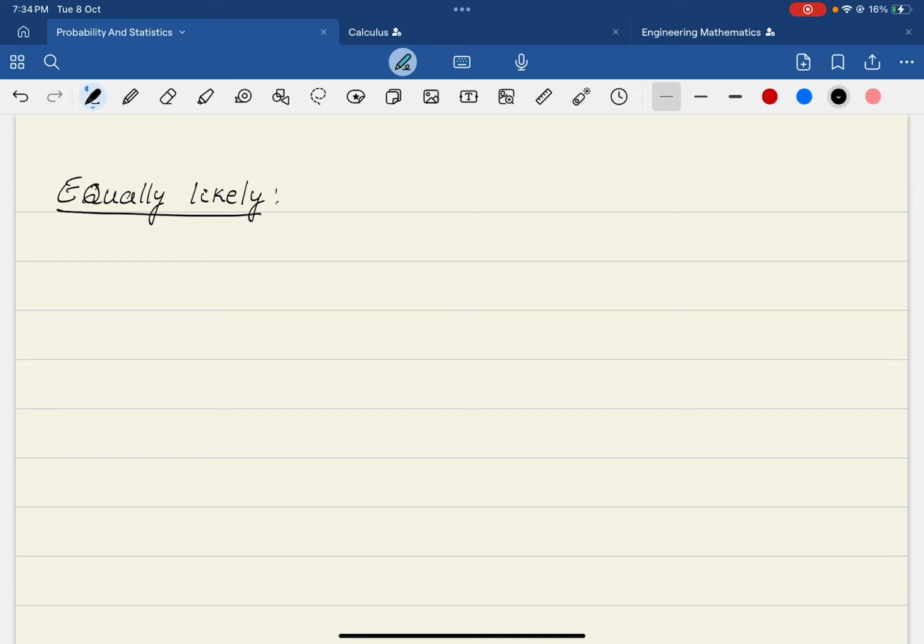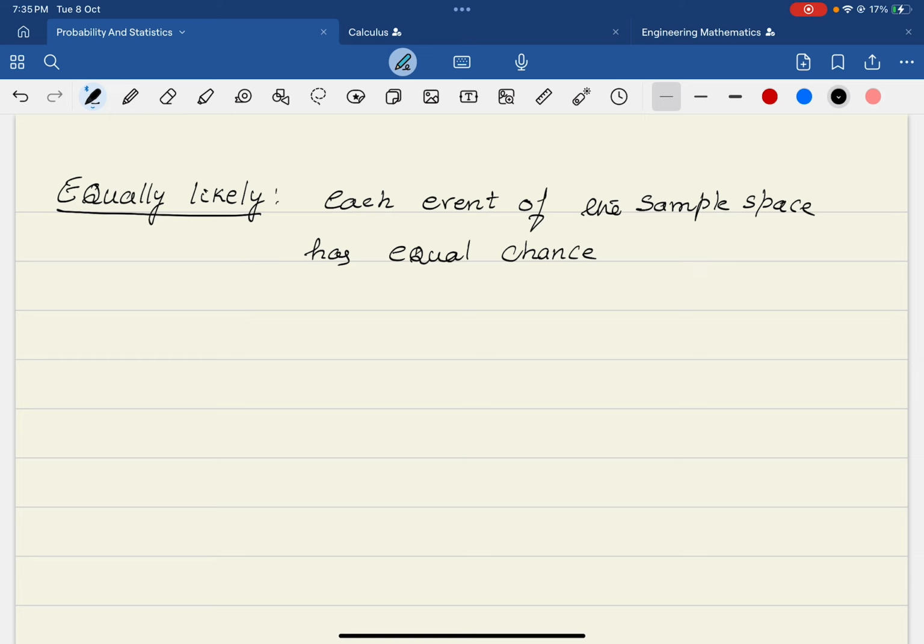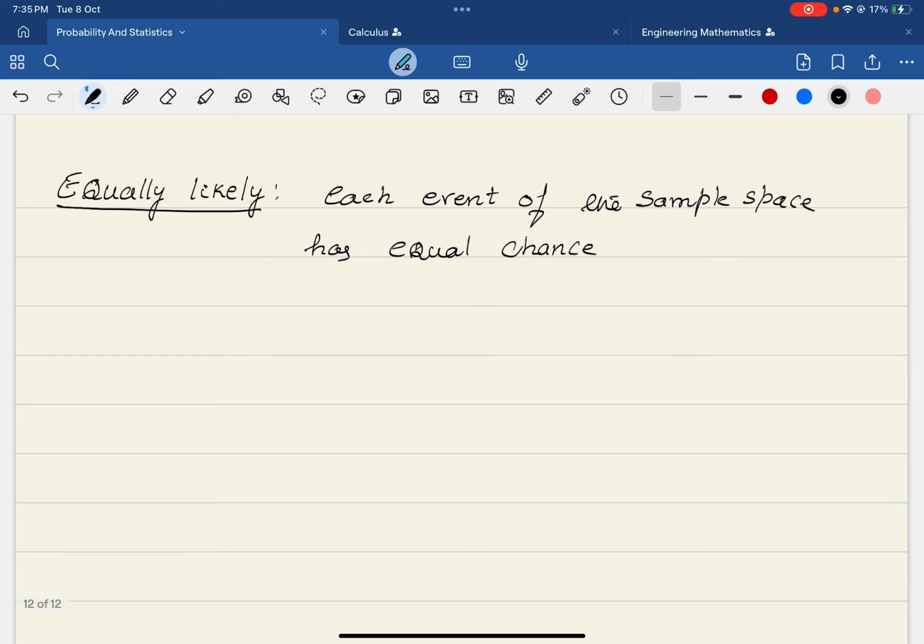That means equally likely means each event of the sample space has equal chance as the other events. So all of them will have equal probability, then they are equally likely.